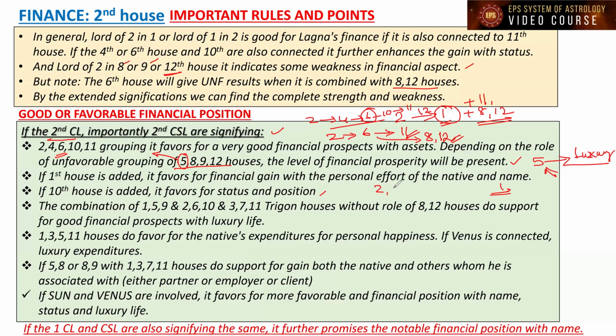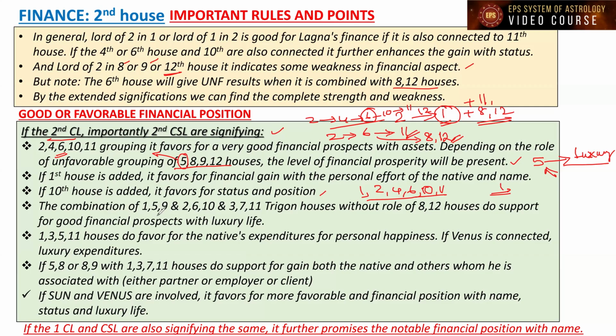Suppose 2, 4, and 6 only are present. If Lagna is connected, it is going to add some more strength, because Lagna is also joining hands. And if 10 is also present, it is going to be more favorable along with the 11th house. So this grouping is going to be more favorable. That's what I'm trying to say here. If the 10th house is also joining hands, it favors status and position.